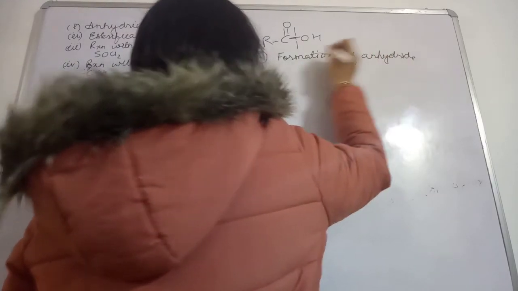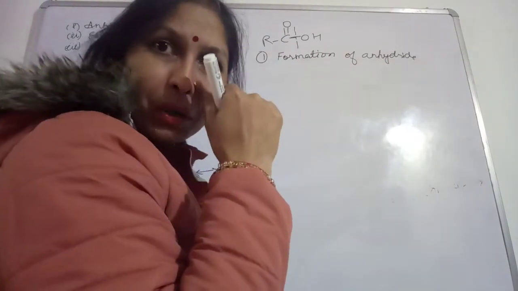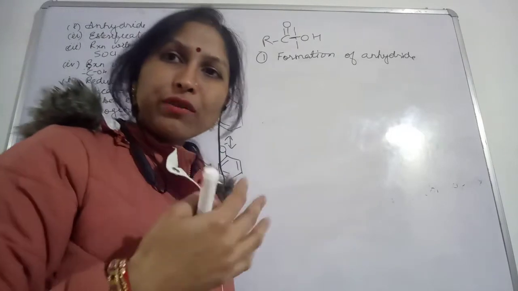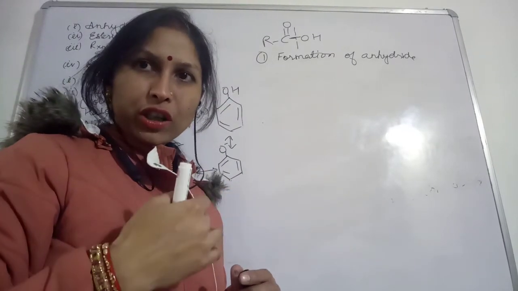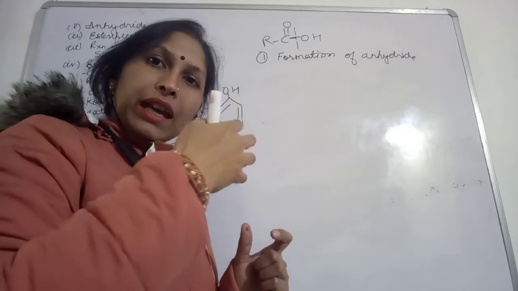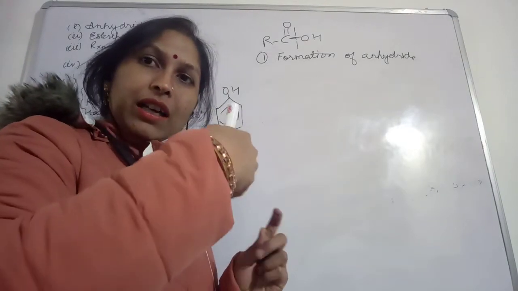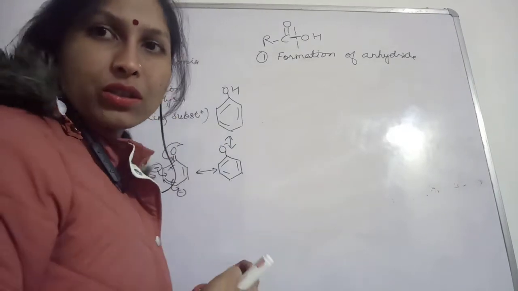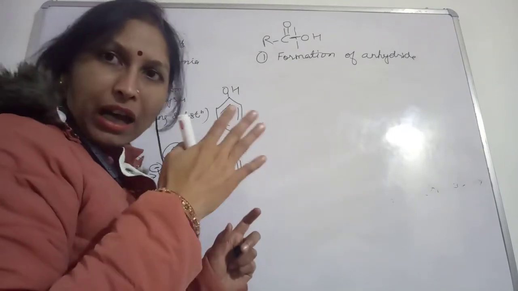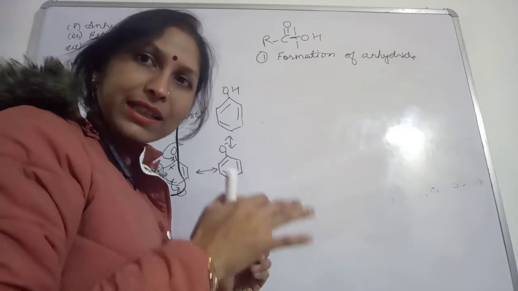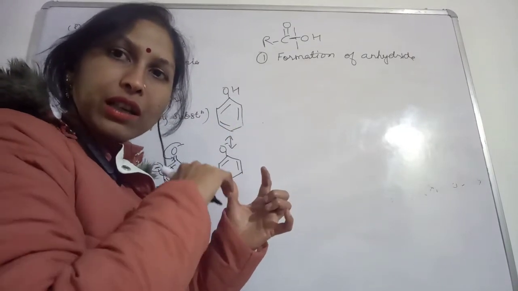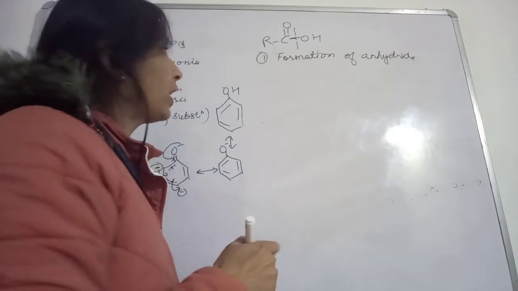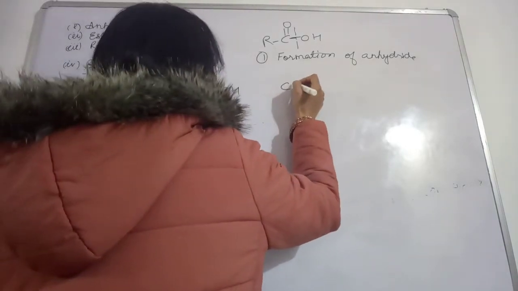So in this case, anhydride means what? The word itself is telling you which compound we are talking about. Anhydride means the water part is being taken out. After the removal of water from this acid, the part which we are left with, that will be called anhydride.